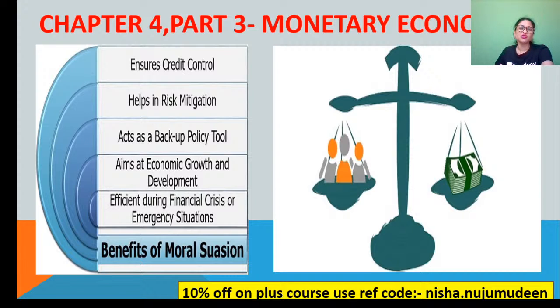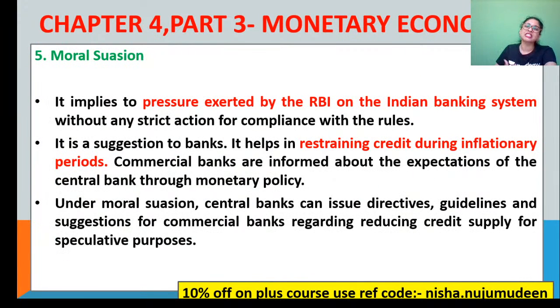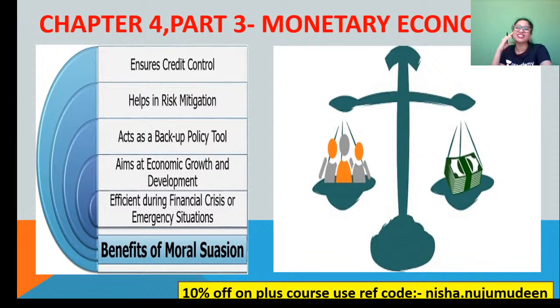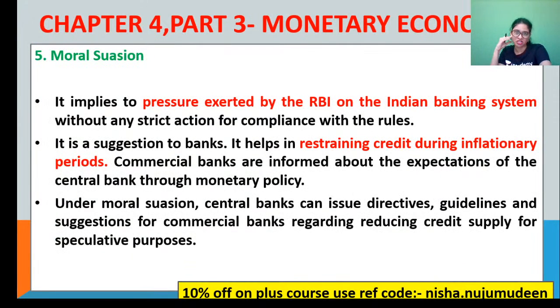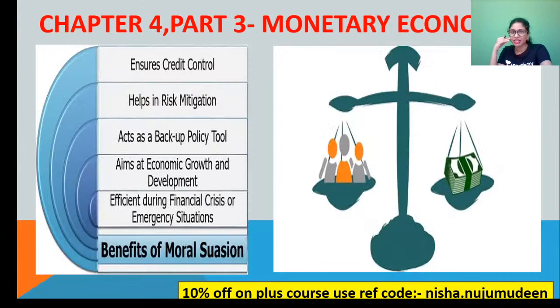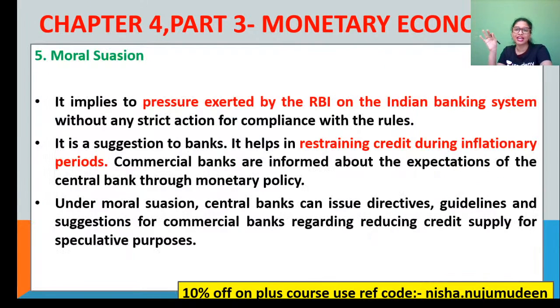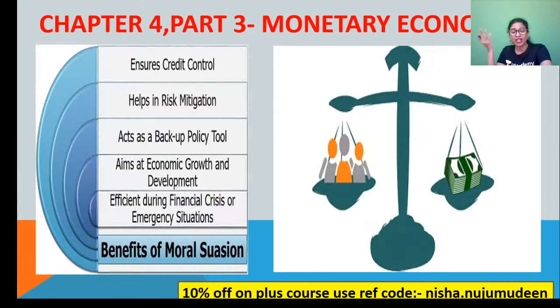Then moral suasion. There are so many benefits of that. That is the pressure exerted by RBI, guys, on the Indian banking system without any strict action for compliance with the rule. So moral suasion is something like a suggestion or, let's say, an opinion given to the commercial banks by RBI, and they will start placing restrictions and restraining credit during inflationary periods. And commercial banks will be informed then and there, guys, regarding the expectations of the central bank. What are they expecting from them through this monetary policy? So they have to perform accordingly. They will ensure proper credit control. They will act as a backup policy tool, help in risk mitigation, and help in economic growth and development.